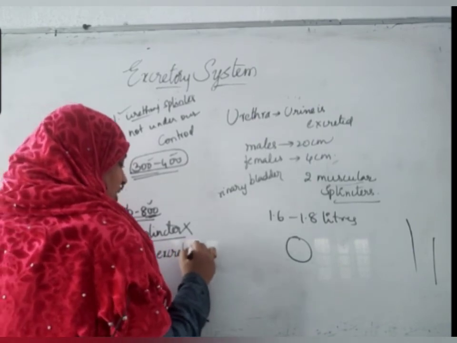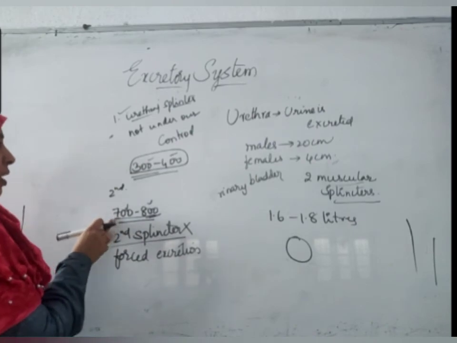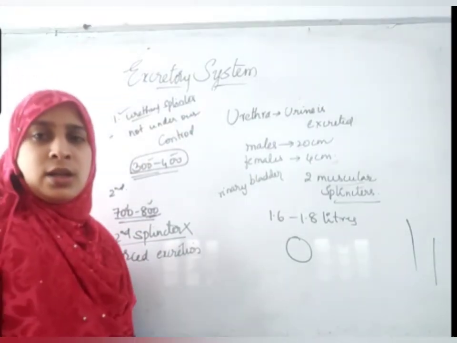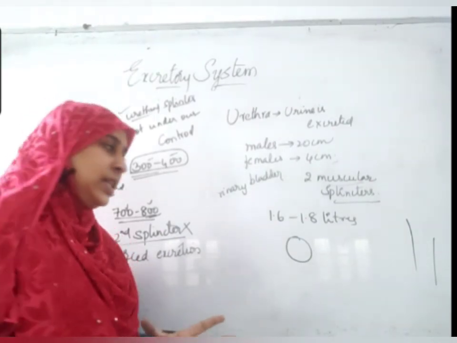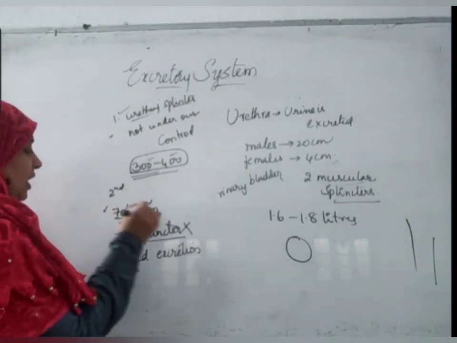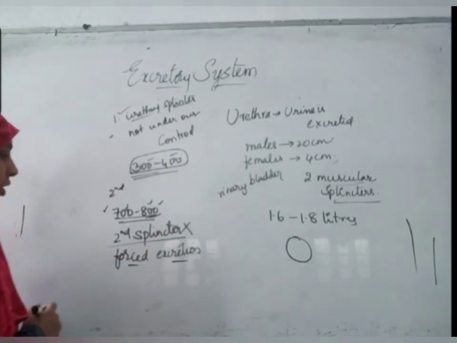Between 300 to 400 and 700, it is under our control and whenever we want, we can release the urine.